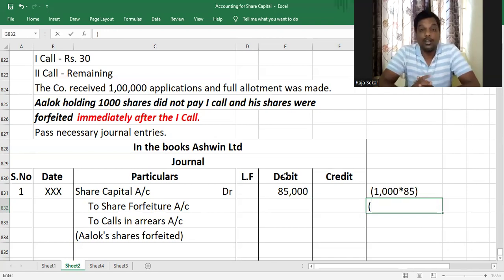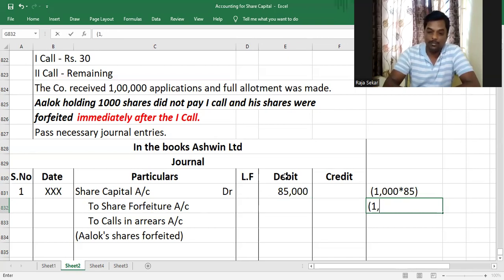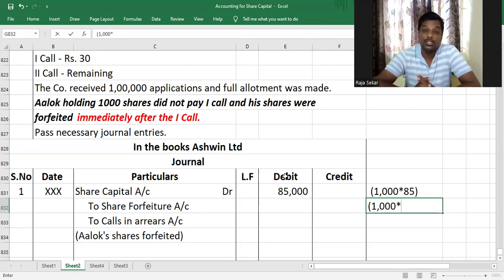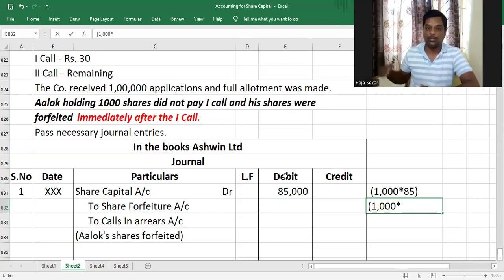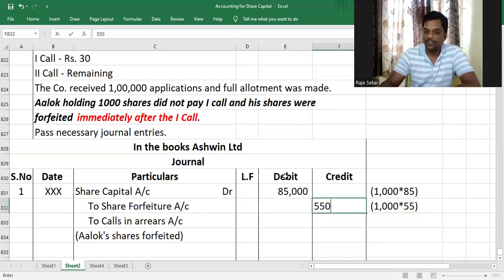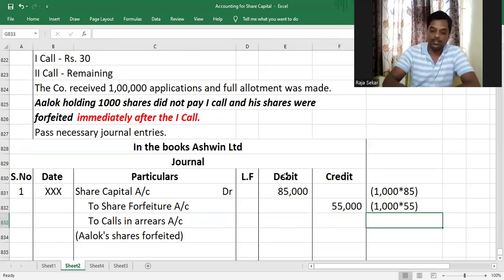Share forfeiture will be credited with the amount paid up, that is, number of shares forfeited multiplied by the amount paid up, my dear children. The amount paid up is how much? Alok did not pay first call, which means he would have paid the application money and allotment money. So that is 25 rupees application money plus allotment money 30 rupees, which is 55. That will be 55,000. And calls in arrears will be what, my dear children?